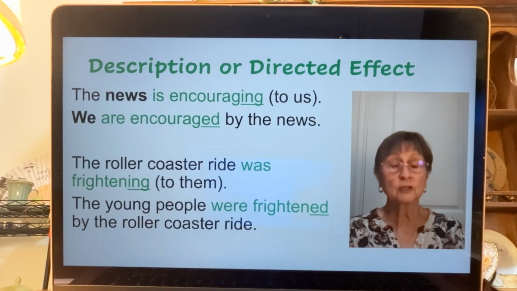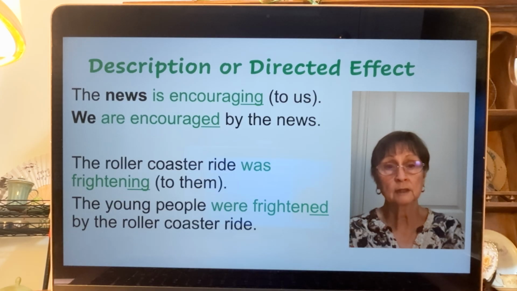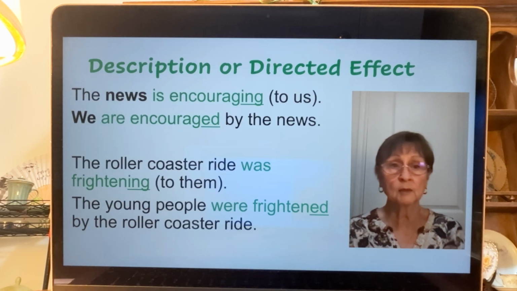The news is encouraging. I'm telling you that the news is encouraging, and that's the description of the news. If I say we are encouraged by the news, the news is still encouraging, and it caused an effect on us. We became encouraged. The roller coaster ride was frightening to them. I'm describing the roller coaster ride. The young people were frightened by the roller coaster ride. It's still the roller coaster ride that's frightening, but it caused an effect on the young people.